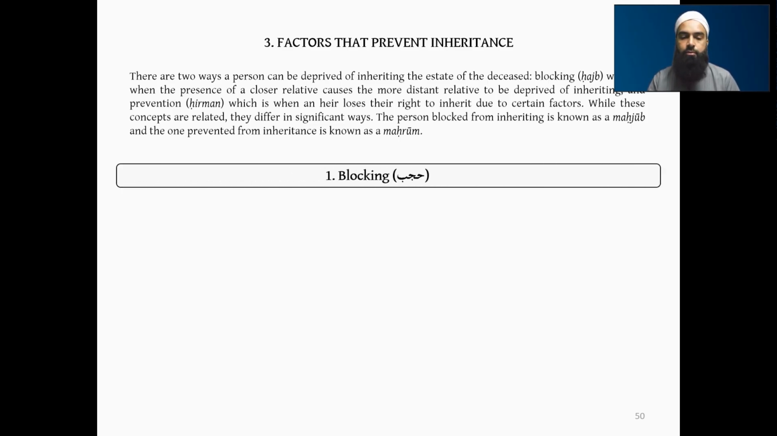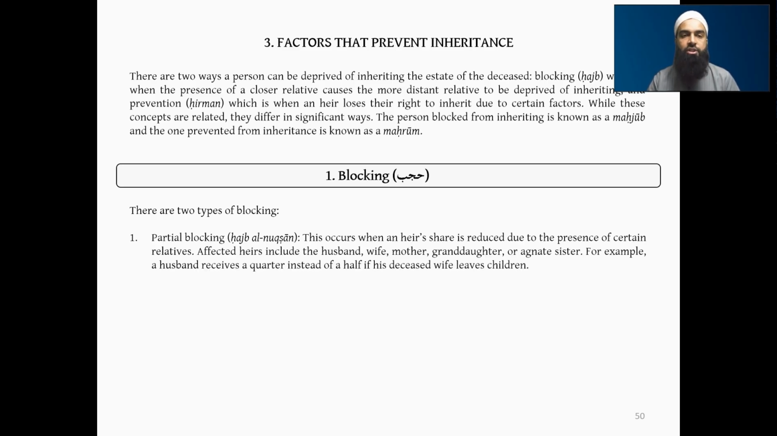So the first category we'll do today is the hajb, the blocking category. There are two types of blocking. One is partial blocking, hajb an-nuqsan, we call it. This occurs when an heir's share is reduced due to the presence of a certain relative. Affected heirs include the husband, wife, mother, granddaughter, or agnate sister. These are the only ones that will be affected by hajb an-nuqsan.